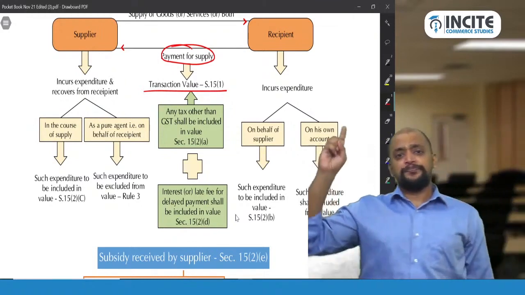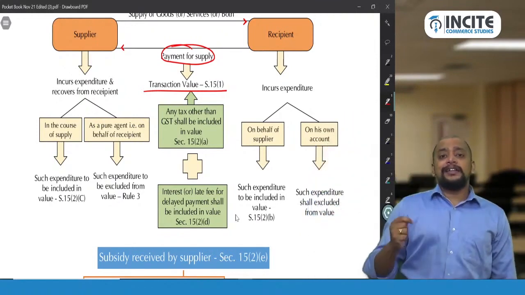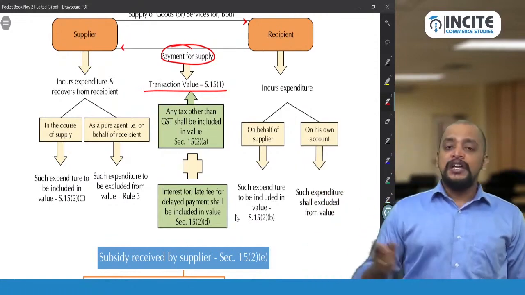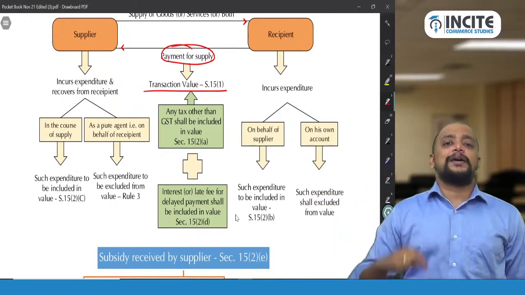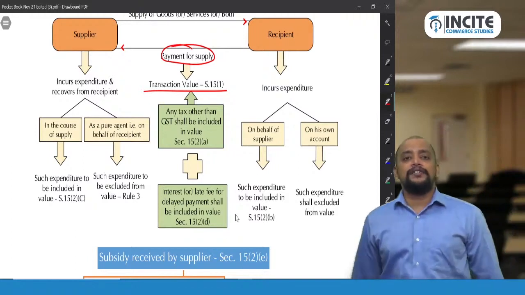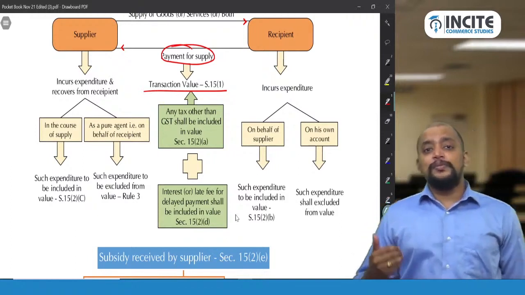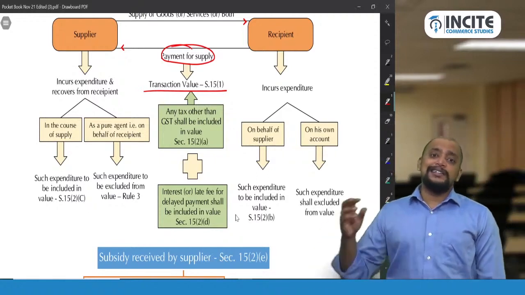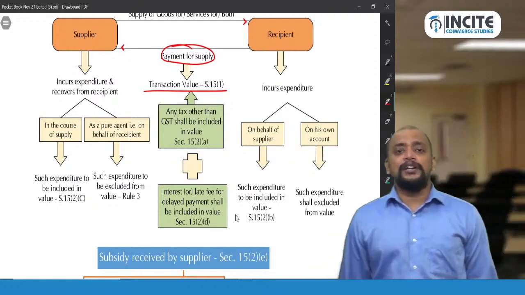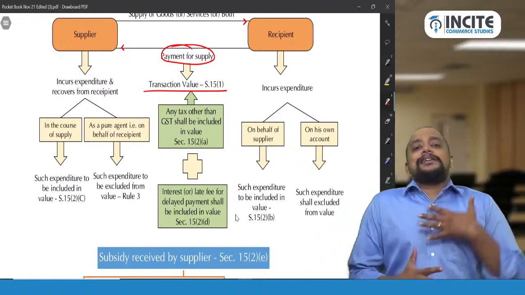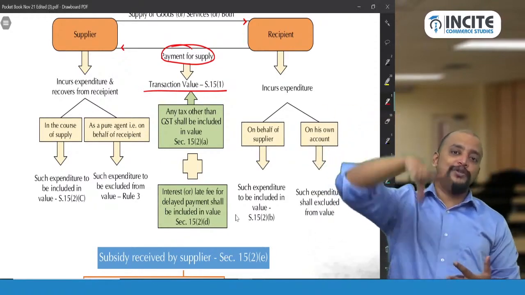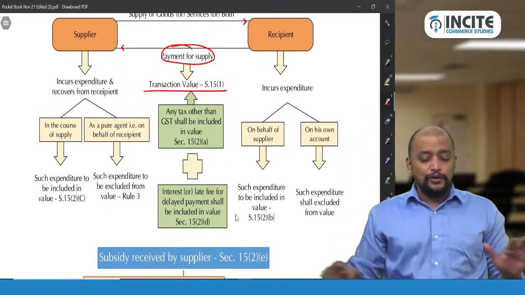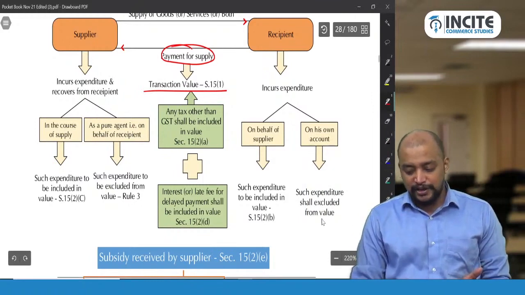Suppose it is a door delivery contract and the supplier has to incur the transportation, but the recipient has made the payment for the transportation. Definitely that is an indirect consideration which the supplier is getting, therefore it should be included in the value. Or packing expenses, which are to be incurred by the supplier, but that is paid by the recipient, so again it is an indirect consideration to the supplier, therefore it should be included in the value. So any amount that the supplier is liable to pay but which is paid by the recipient should be included in the value, and if it is incurred by the recipient on his own account, it will not be included in the value. Such expenditure shall be excluded from the value.